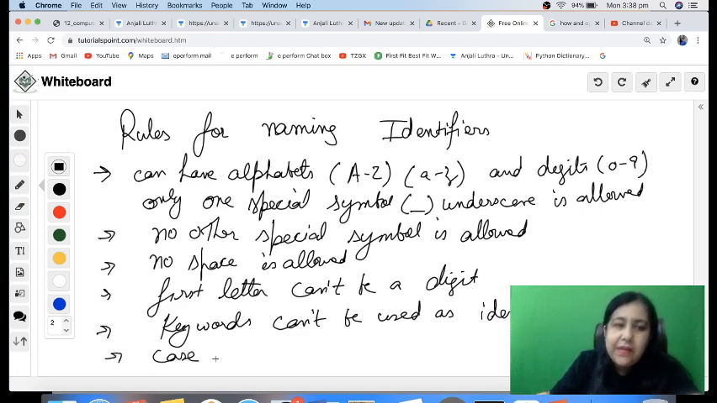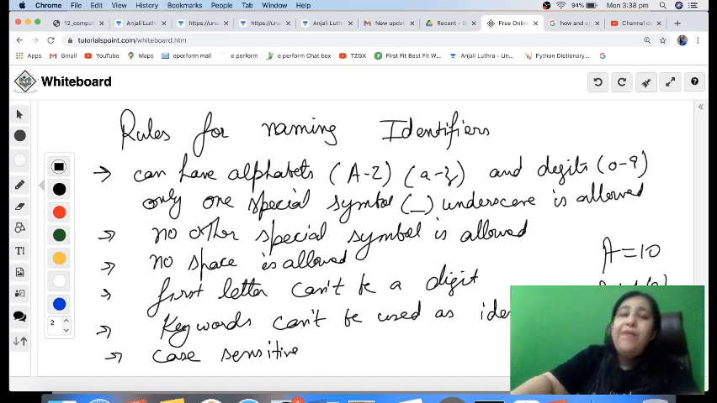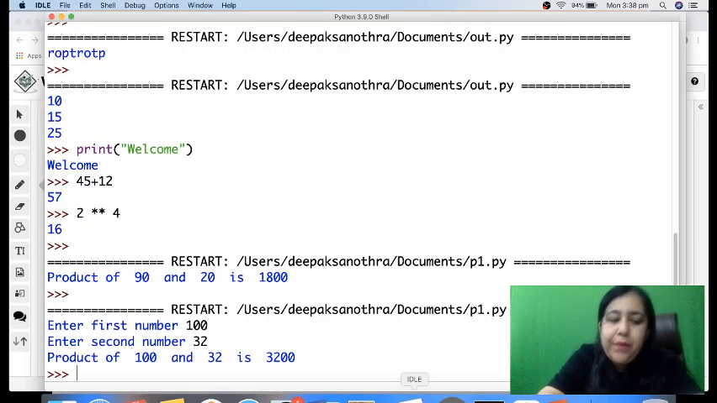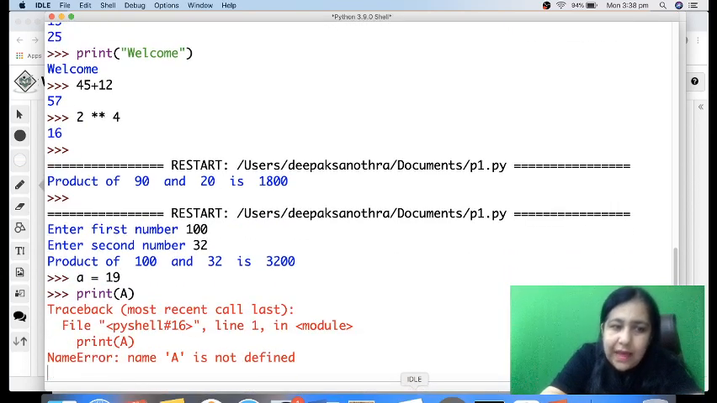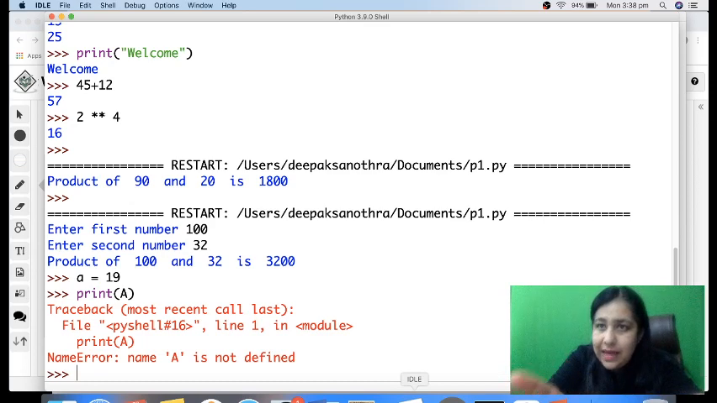Case sensitive means it is small or capital. So if you have declared a as 10 and you try to print capital A, you will get an error because you have created a small a, so you cannot use a capital A at that place, right? For example, I write a is equal to 19 and then I try to print capital A, so I'll get an error that name A is not defined because we have defined small a, we haven't defined capital A here, right? So that would give you an error. One thing, that is case sensitive.